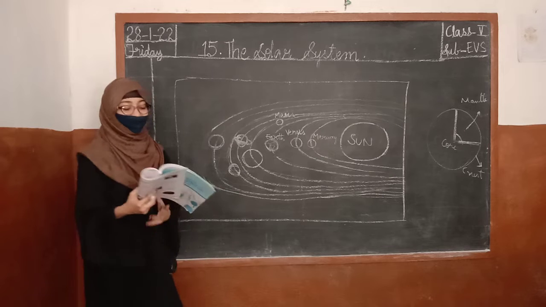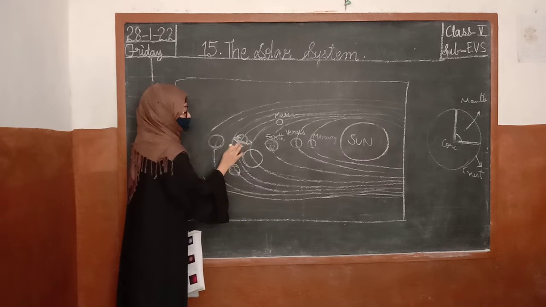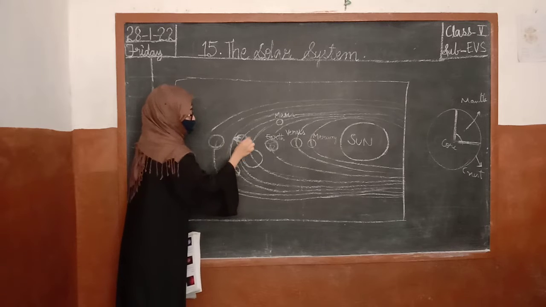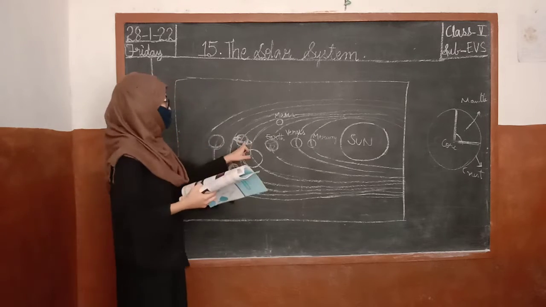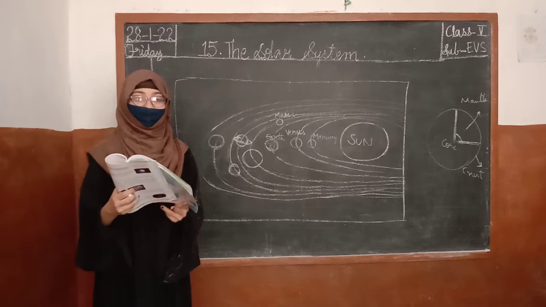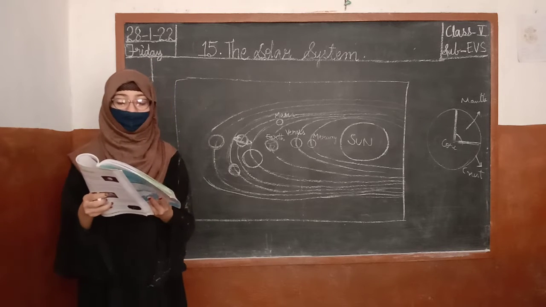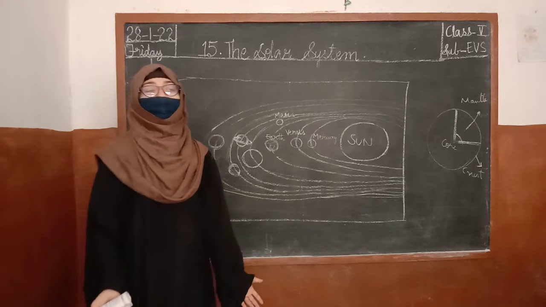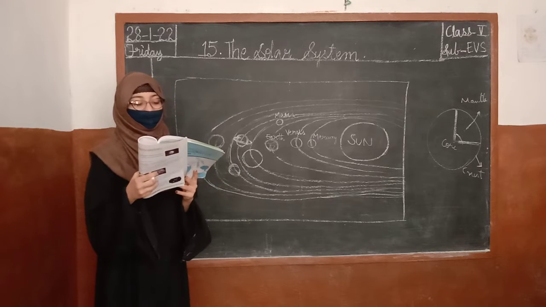Now, Saturn. Saturn has a ring around it, isn't it? It is the unique planet which has a ring. No other planet has a ring. Only Saturn and Uranus have rings. Saturn is the sixth planet in the solar system. The most obvious thing about it is the rings.